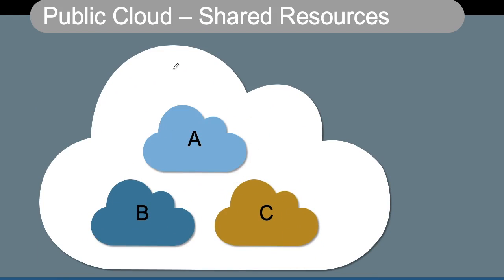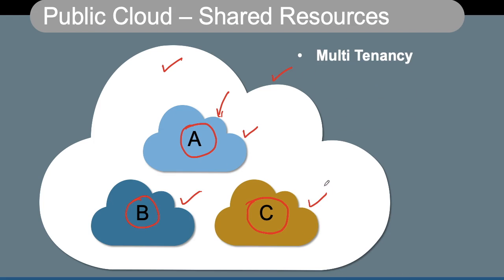Just to take an example, we have a cloud infrastructure where each customer has their own virtual private space, available for customer A, customer B and customer C. Some of these resources can be dedicated and some can be shared by multiple customers. So we have a big cloud infrastructure, and in it we have created smaller chunks of cloud resources which are being used by customer A, customer B and customer C. This is multi-tenancy and shared resources.